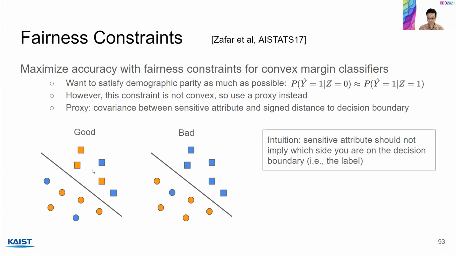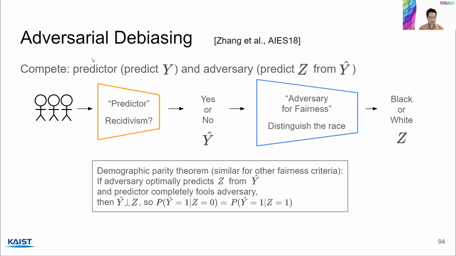The second approach I'd like to introduce is adversarial debiasing. So I'm going to explain a work proposed by Zhang. The idea is to compete two models, a predictor that predicts Y, like recidivism, and an adversary discriminator that tries to glean the sensitive attribute information from these yeses or nos. And here, this is trying to see if the person is black or white.